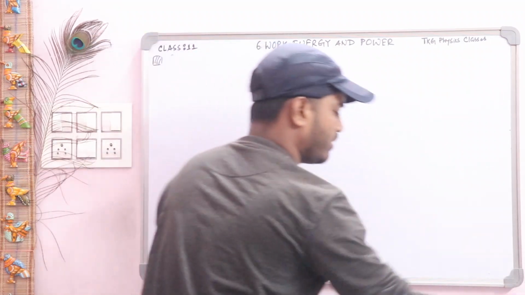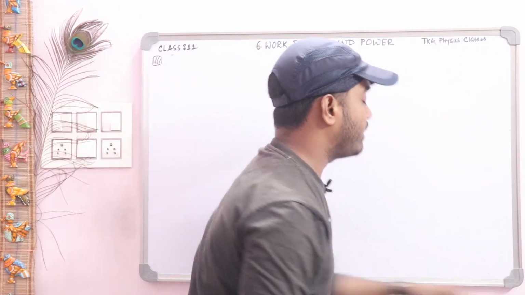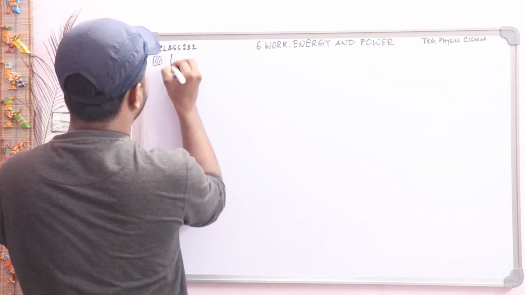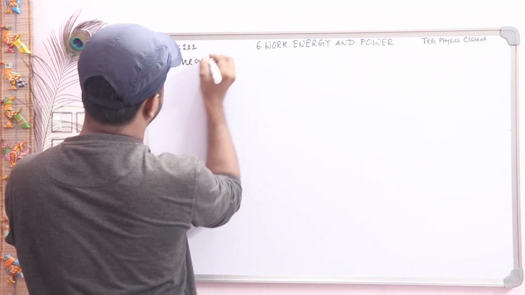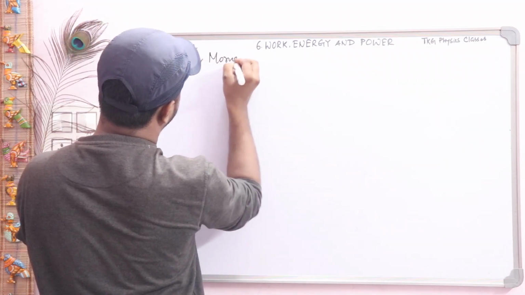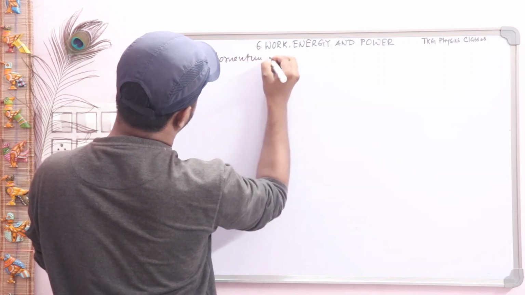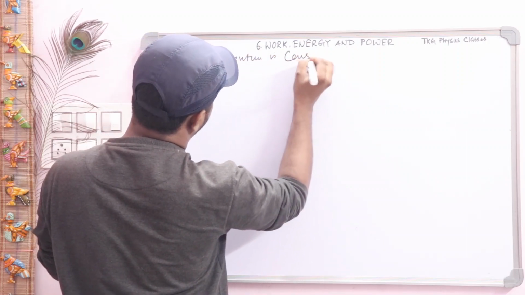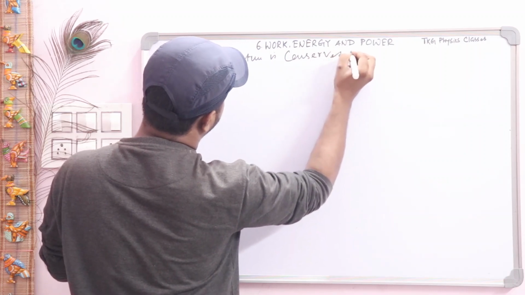So our next point is that linear momentum is conserved. We will prove this for every collision.